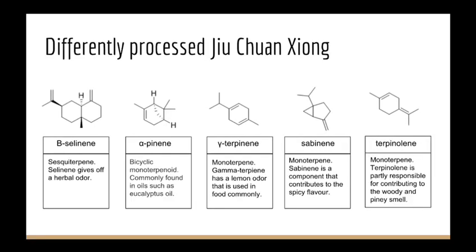Following, the significant compounds of Jiu Chuan Xiong include beta-selinene, which is under the class of sesquiterpene that produces a herbal odor. Alpha-pinene and gamma-terpinene are similar to the ones in the compounds of Chuan Xiong. There is also sabinene, which is a compound that gives off a spicy flavor. Lastly, terpinolene is a monoterpene that is responsible for giving off a woody and piney smell. Therefore, all the significant and unique terpenes identified are essential for giving Chuan Xiong its particular aroma.